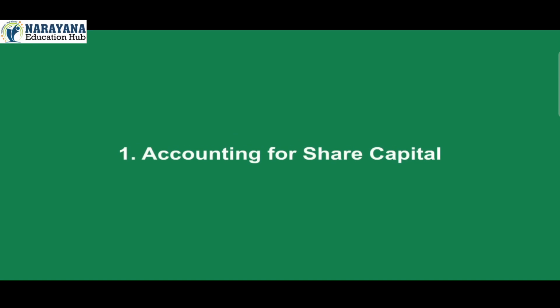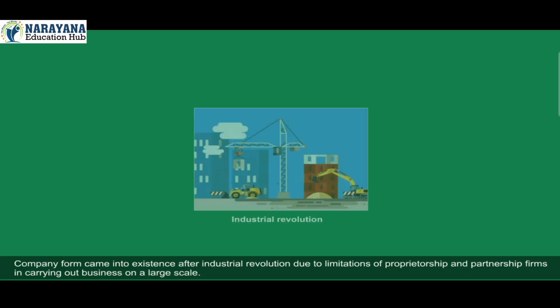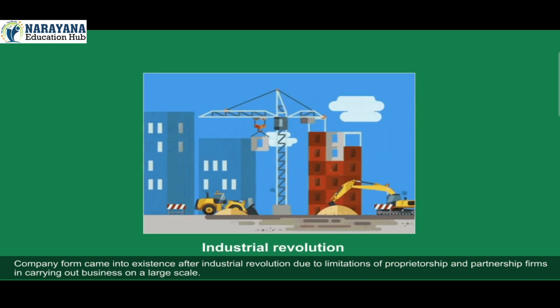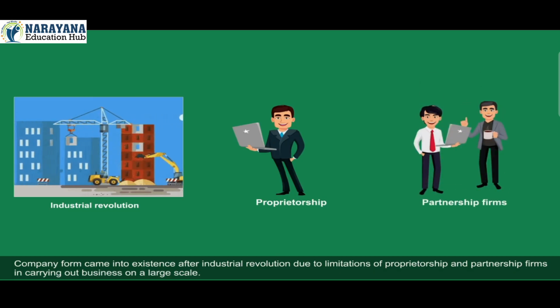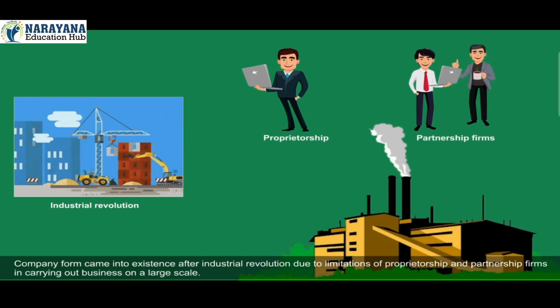Chapter 1. Accounting for Share Capital. Number 1. Introduction. Company form came into existence after the Industrial Revolution due to limitations of proprietorship and partnership forms in carrying out business on a large scale.